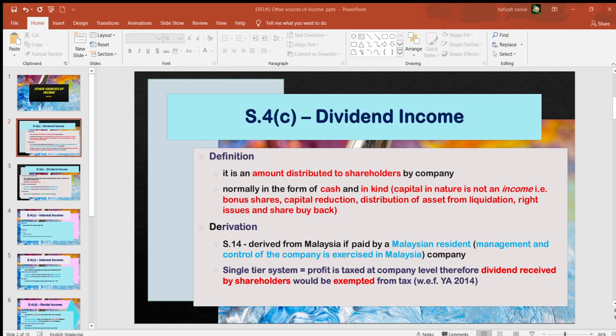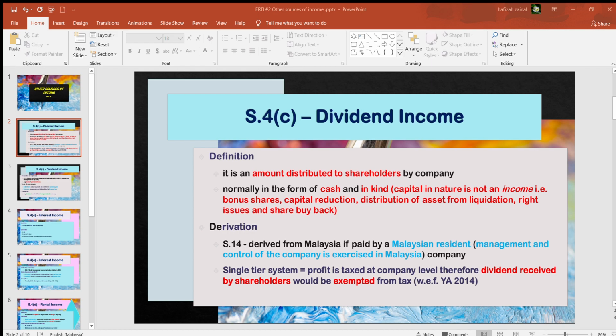In normal practice, when the company has profit, during the AGM, the annual general meeting, normally the board of directors together with the shareholders will discuss the performance of the company. If they find that the company has profit, during that time they would declare a certain percentage of dividend to be paid to the shareholders, normally based on the profit or performance of the company.